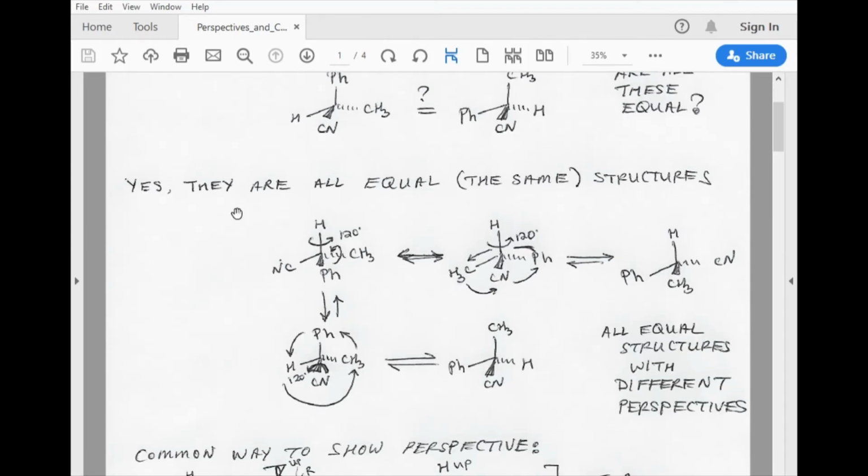So the answer is that yes, all the structures are the same, right? They are the same molecule. And so what we did